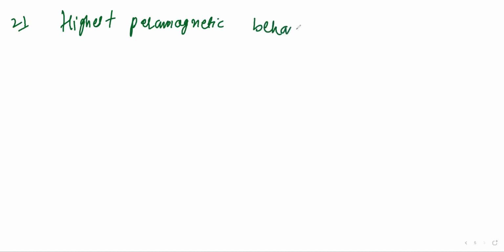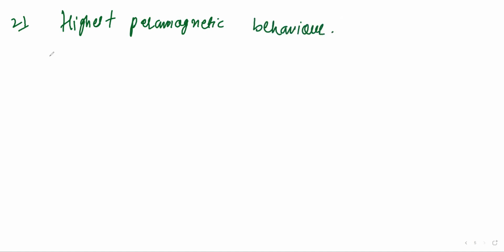Next is question number 21. Which of the following complex exhibits the highest paramagnetic behavior? So it is talking about highest paramagnetic behavior.